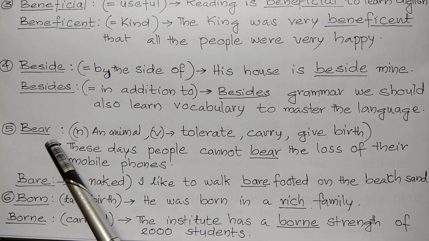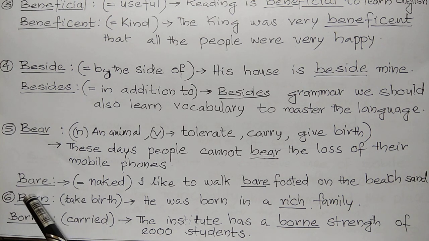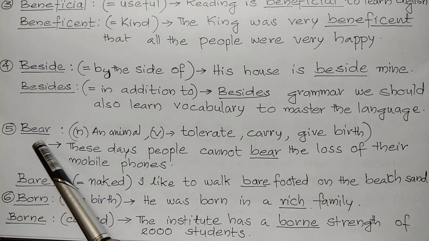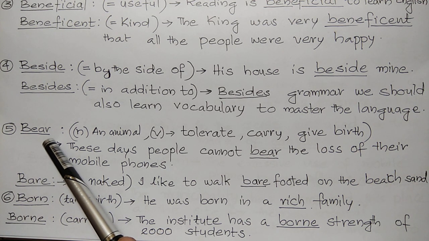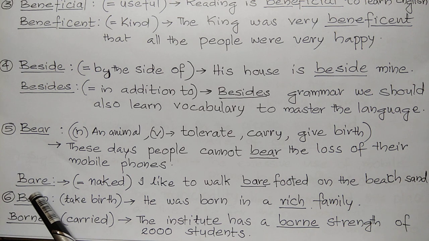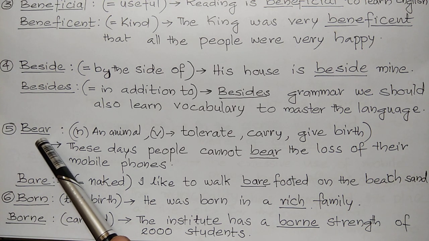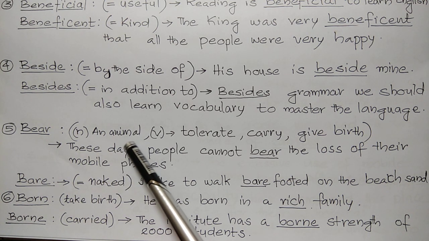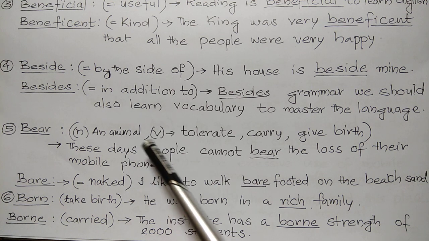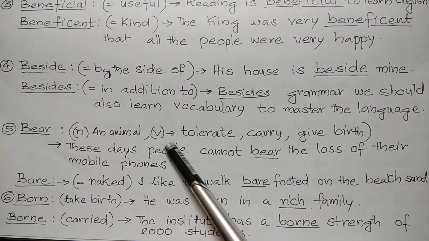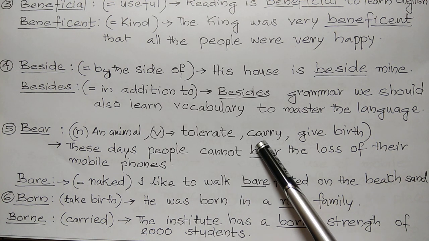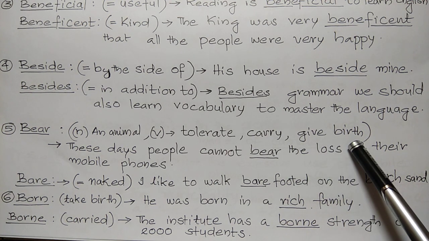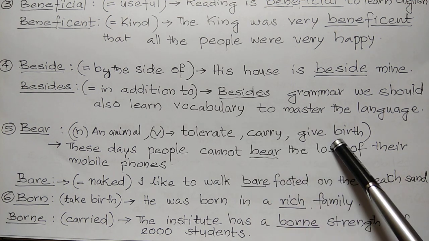Fifth one, bear and bare. Both pronounced the same. Here the spelling is B-E-A-R, bear. And here it is B-A-R-E, bare. See the meanings of first one. As a noun, it is an animal. We know that, bear. As a verb, it means tolerate, carry, or give birth. Tolerate, carry, give birth. Bear.